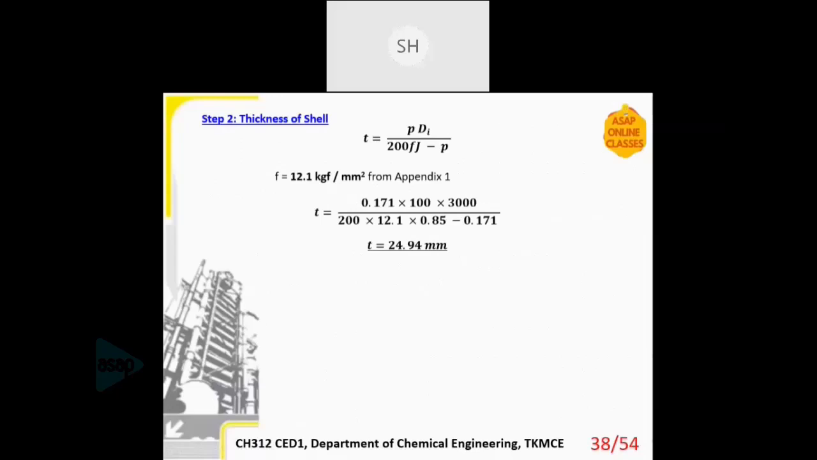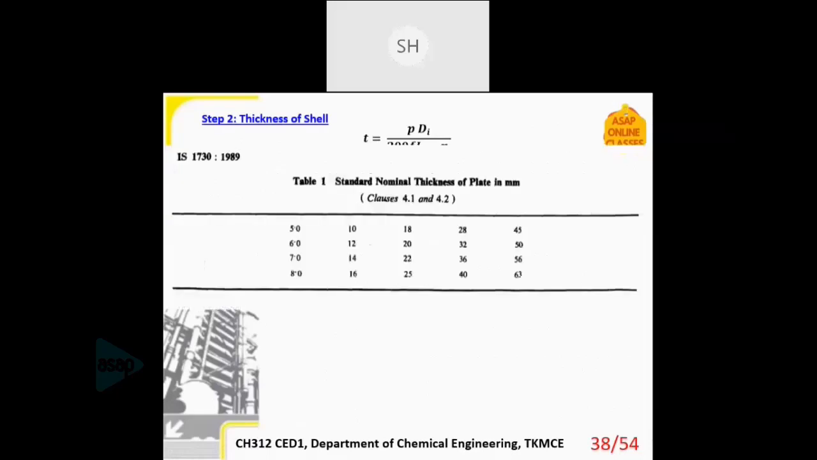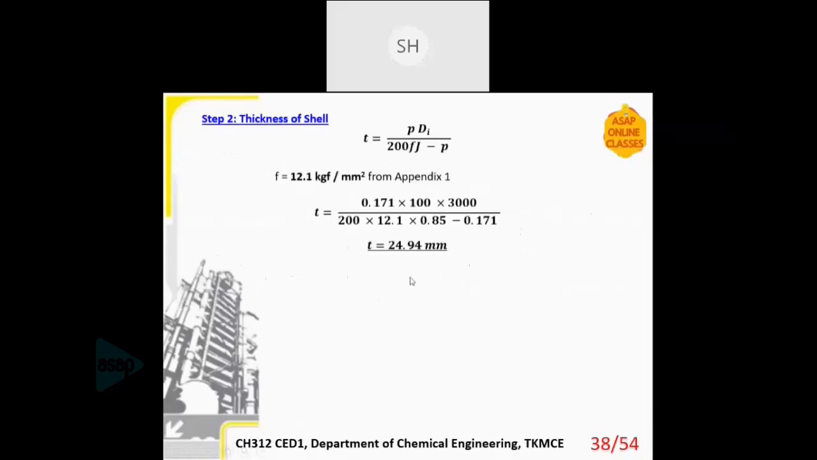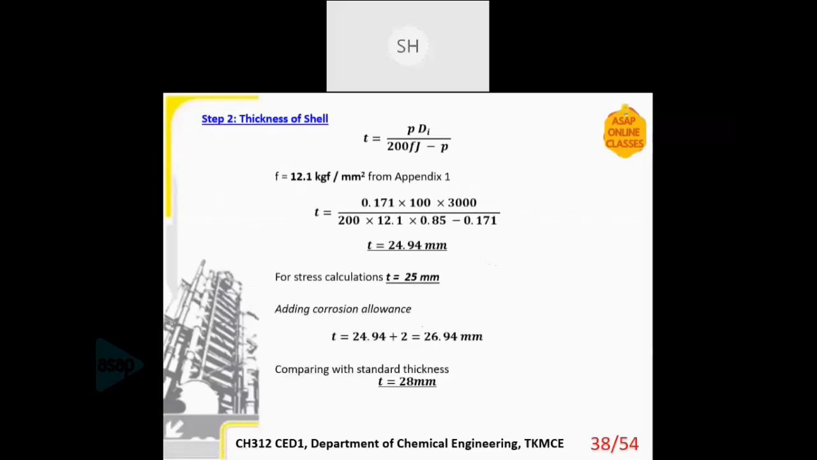As I mentioned, the thickness must be converted to the nominal thickness. From this table, next to 24, you'll be having a value 25. That will be taken, so 25. This is used for all stress calculations. But for design calculation, you have to add the corrosion allowance also, plus 2 mm. So you'll be getting 26, and that is converted to the next standard thickness, 28.